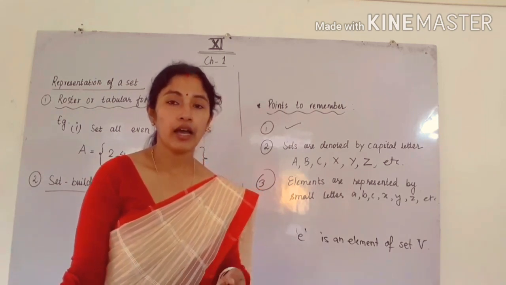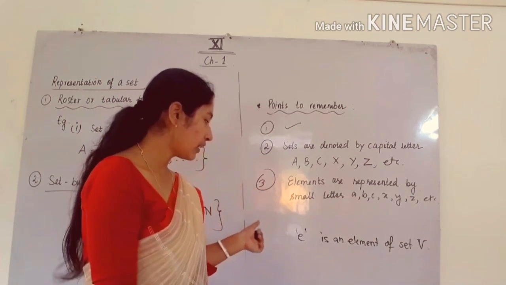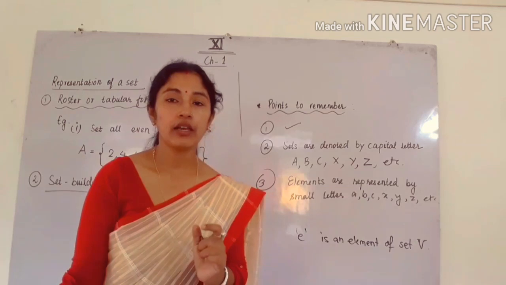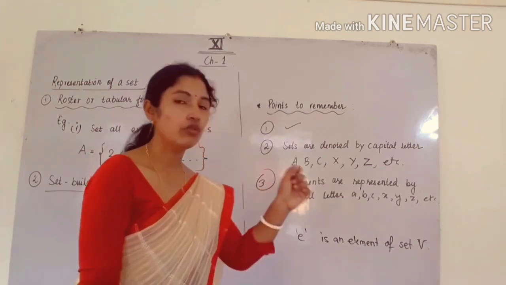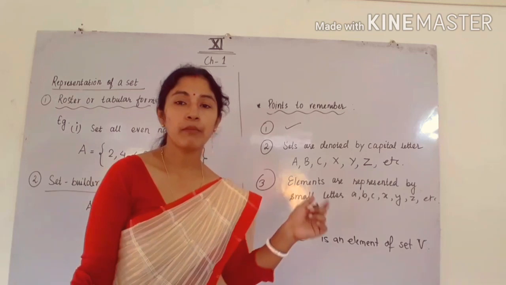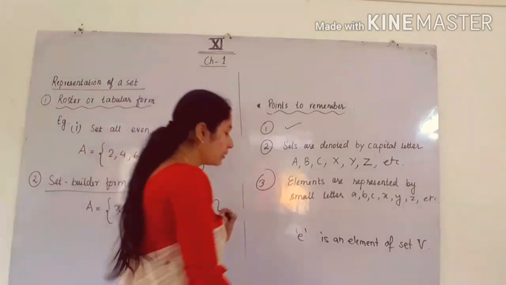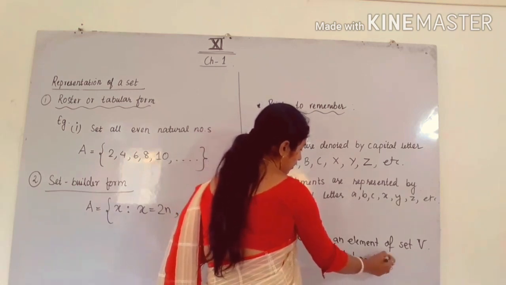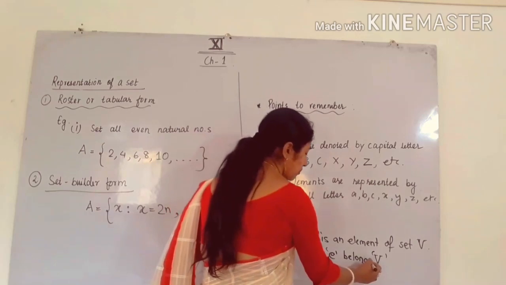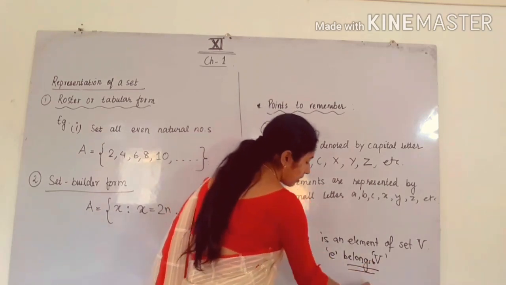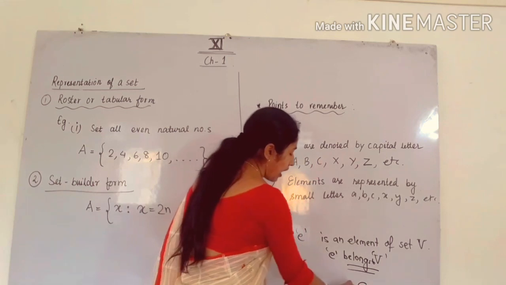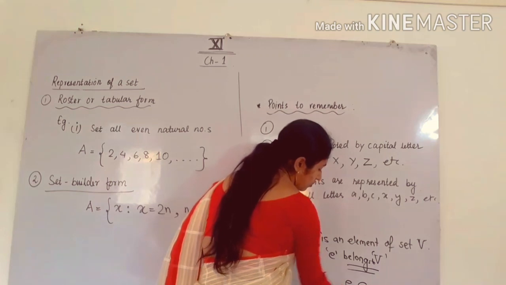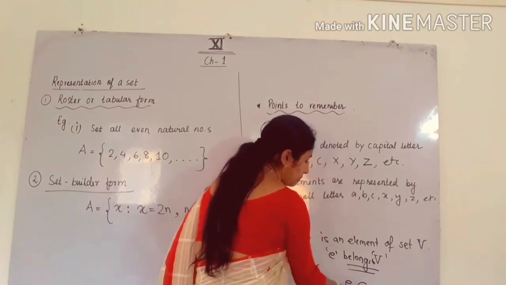So in mathematics we cannot write this sentence in full. We can write it in a very short way, like this: e belongs to V. Because e is a member of V, that's why we can say e belongs to set V. Okay, and this symbol, belongs to, we write it like this, and the name of this symbol is what? Epsilon. What is the name? Epsilon. Okay, e belongs to V.